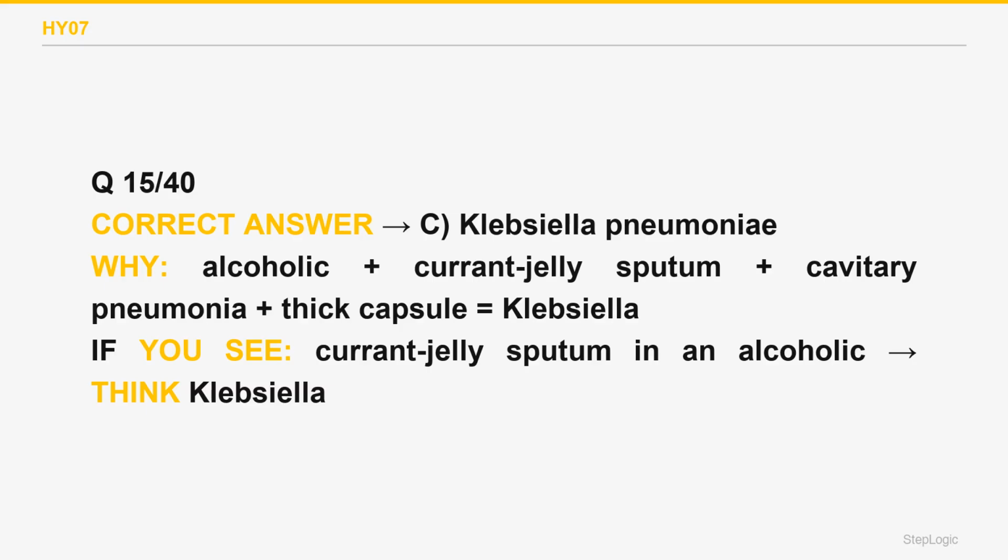Streptococcus pneumoniae gives rusty sputum and rarely cavitates, and it is a gram-positive diplococcus, not an encapsulated gram-negative rod. Choice A wrong. Mycobacterium tuberculosis also cavitates in the upper lobe, but it is an acid-fast organism with a slow chronic course, not this acute currant jelly picture. Choice E wrong. This is Klebsiella pneumoniae.